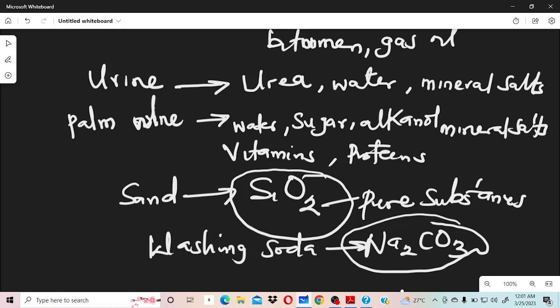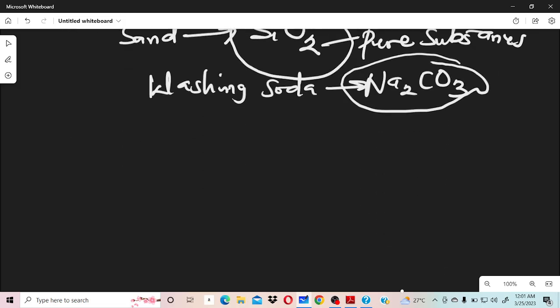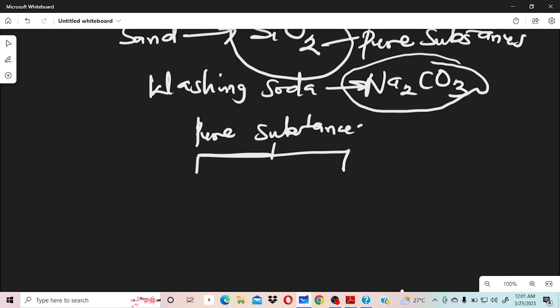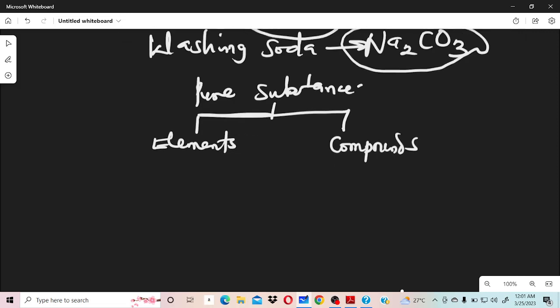So all elements and all compounds are pure substances, while all mixtures are impure substances. Let me quickly do this. For pure substances, for a reminder, all elements will be grouped under pure substances, and all compounds will be grouped under pure substances. I want to believe this is clearer.